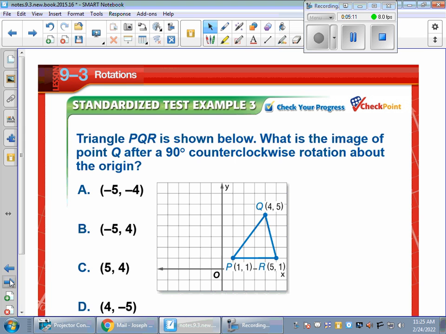Now you're doing the same type of idea. What is the image of point Q after a 90-degree counterclockwise rotation? You're doing the exact same thing. Hopefully you try it on your own and you end up with point B.